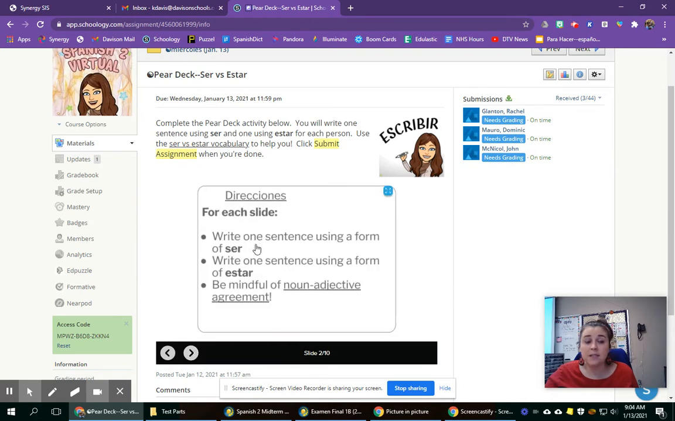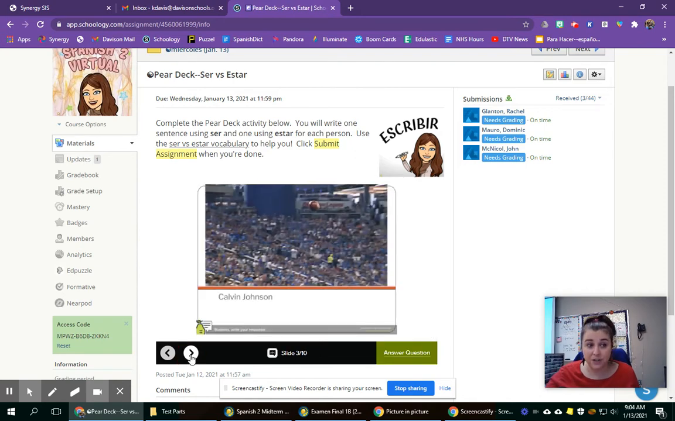You're going to write one sentence using a form of ser and one with a form of estar. Make sure you're mindful of noun-adjective agreement. So if you're describing a girl, make sure your adjectives are feminine. If you're describing a boy, make sure they're masculine. If there's multiple people, make them plural if you use adjectives.